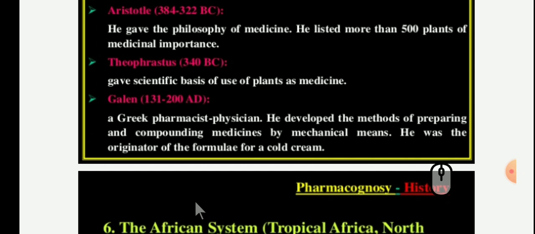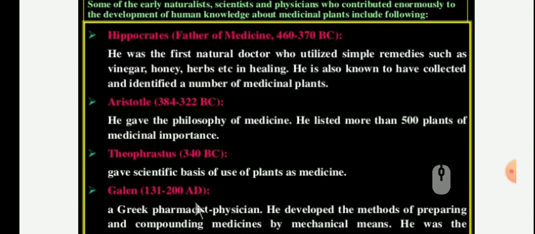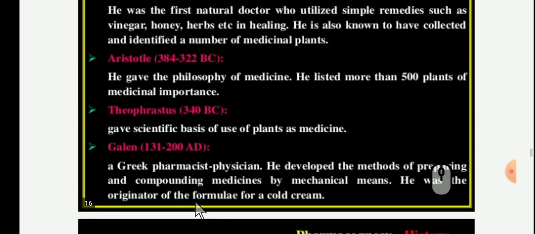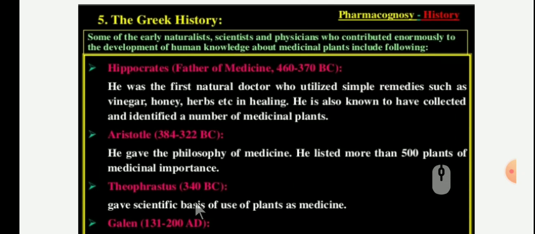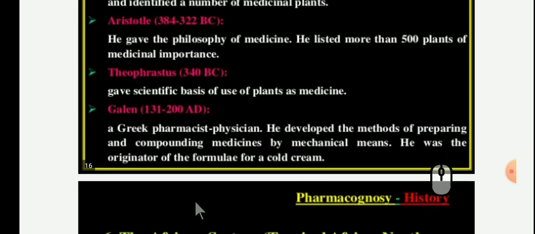He was the originator of the formula for a cold cream. Methods of preparation of plants and animals are known as Galenicals in his honor. So my dear student, this is important, you have to remember these: Hippocrates, Aristotle, Theophrastus, Galen. These are the Greek history.